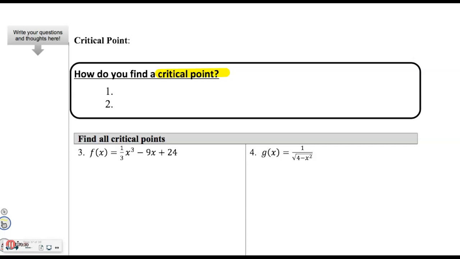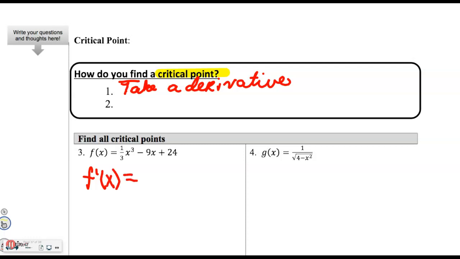First thing we do is we take a derivative using all of our derivative techniques that we've learned so far. In number 3 here, to find the derivative, I just use my power rule. I get x squared minus 9.